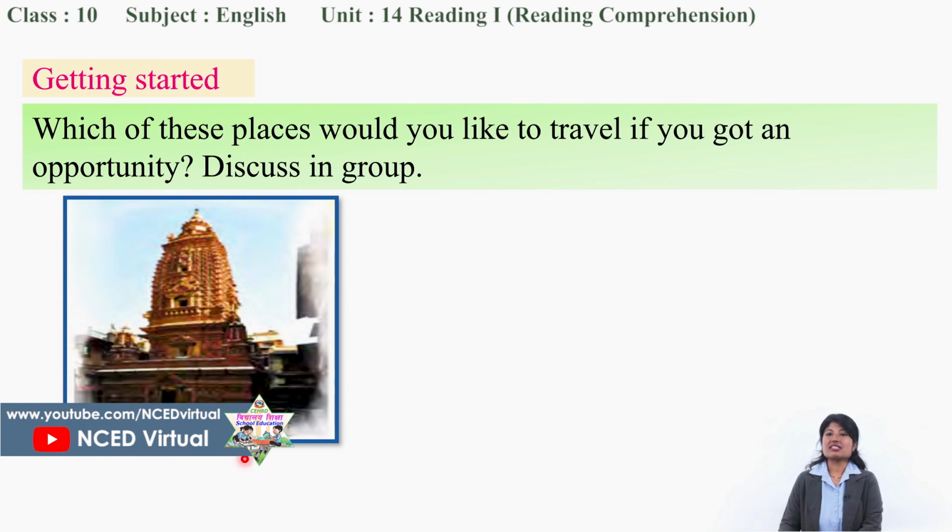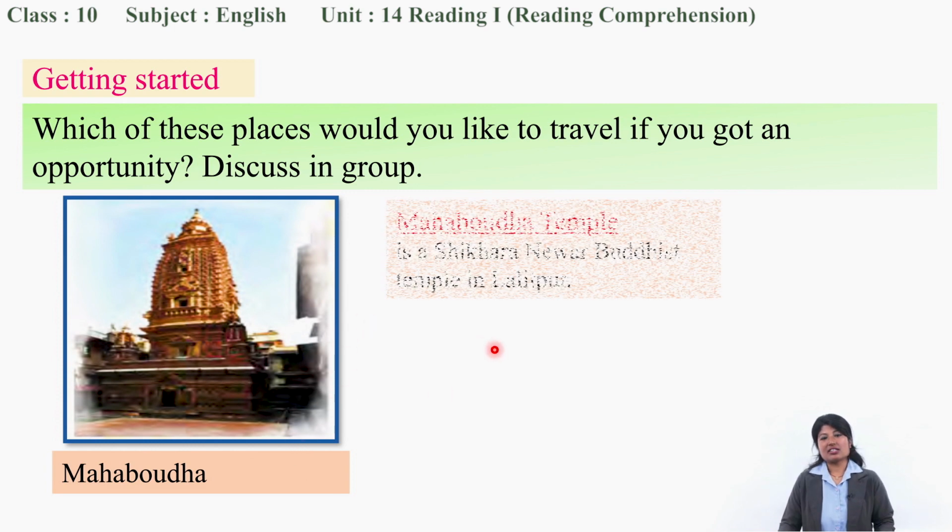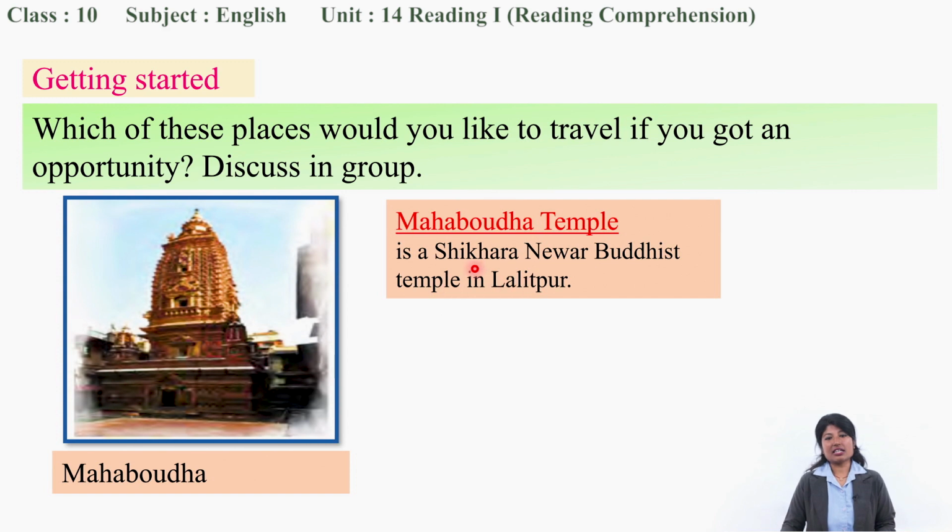It is Mahabodha temple. This is a Shikhar Newar Buddhist temple in Lalitpur. Not a Hindu temple. It is a Buddhist temple situated in Lalitpur, and it is Shikhar style.